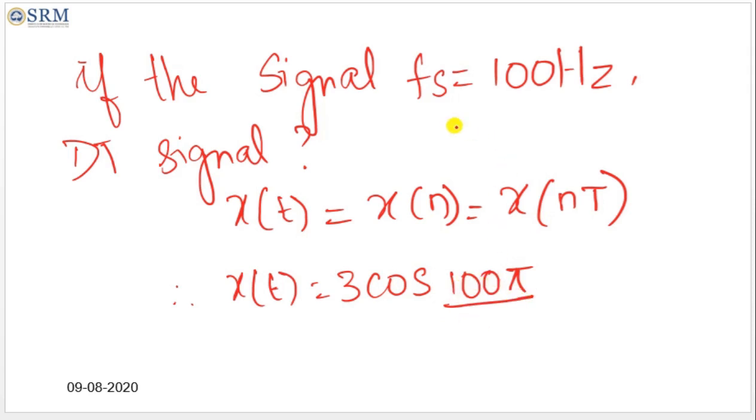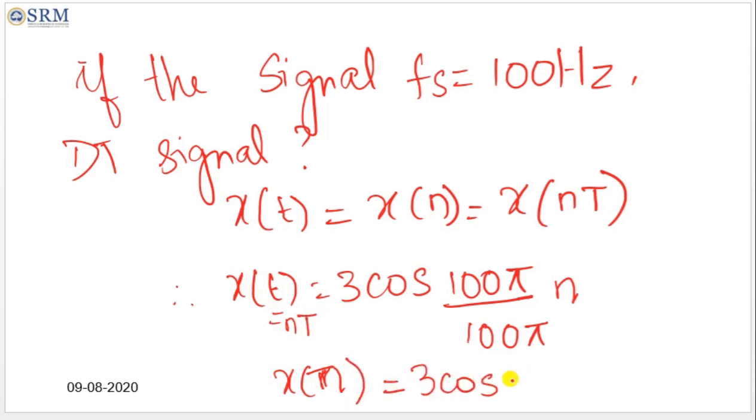With the sampling frequency found, t is n into T, that is n by 100. So x of n is equal to 3 cos 100 pi n by 100, which gives x of n equal to 3 cos pi n.